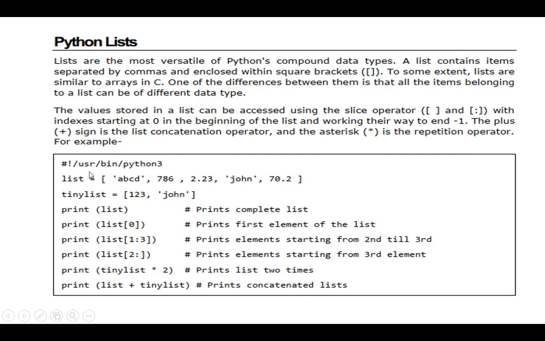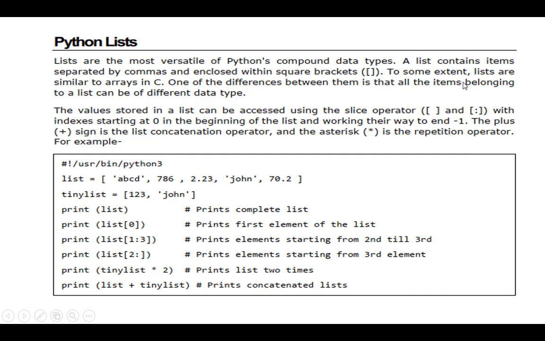Like this, 3 different types of values I am going to give as input to a list. That is the speciality of the list. Each and every value in the list is separated by comma. The list has 5 values, separated by commas, 1, 2, 3, 4 commas, and the list is enclosed in between square brackets, open square bracket and closed square bracket.